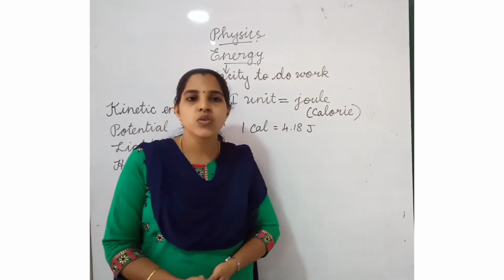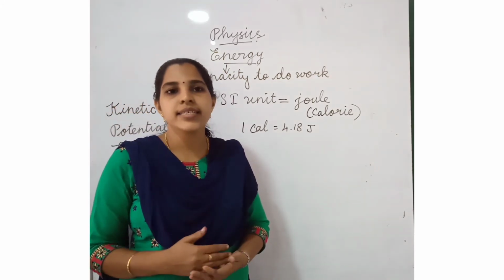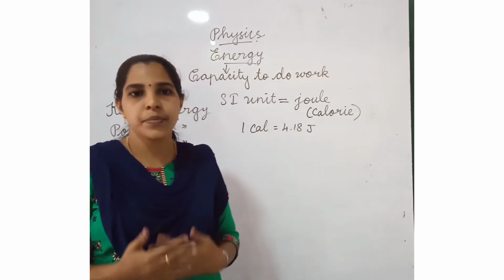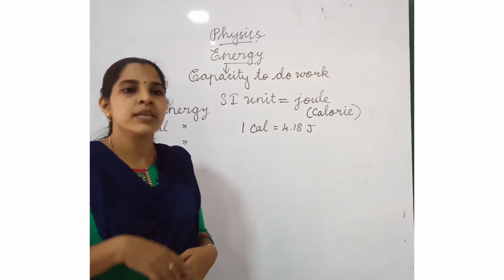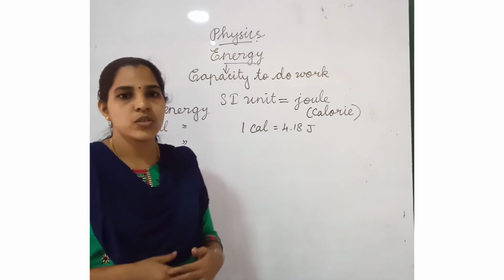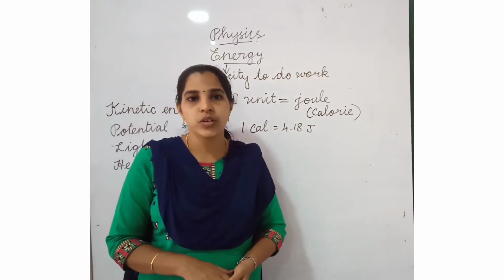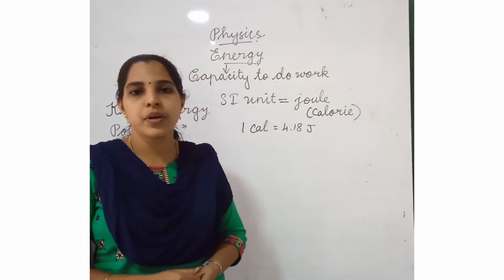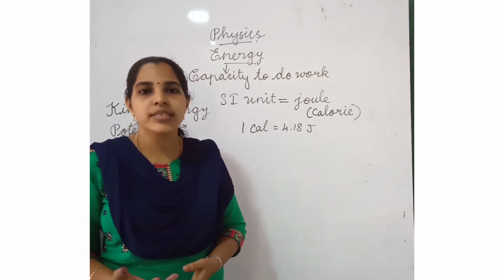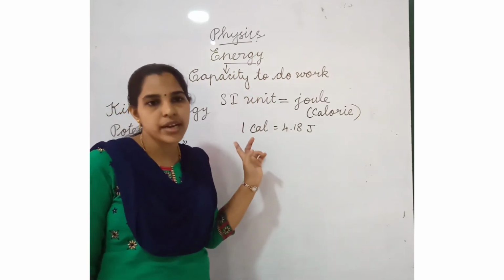What is the main source of energy? Sun. The sun is the main source of energy because the sun provides many forms of energy on the earth. Which energy does it provide? The sun provides solar energy. The energy has different forms.